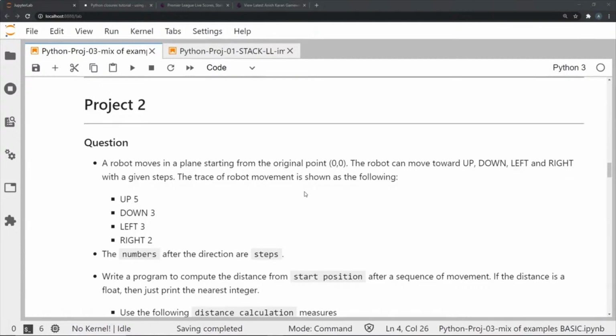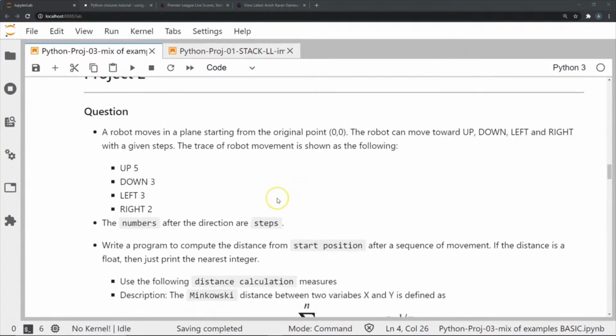So what we need to do is take its starting position, which we're going to take as 0, 0 in this example, and make it move to a particular location with the commands up, down, left, and right, followed by certain steps. Then we're going to calculate the distance between these 2 points, and we're going to calculate different types of distances. So you might be introduced to new distance concepts in this video as well.